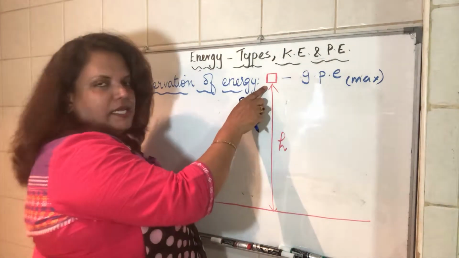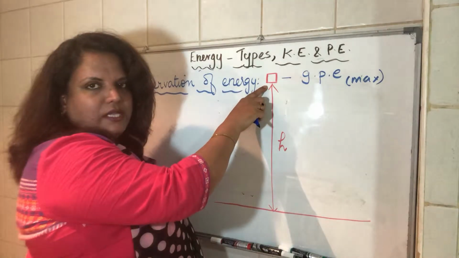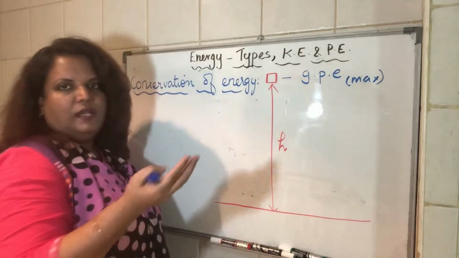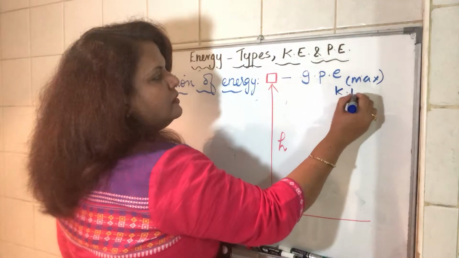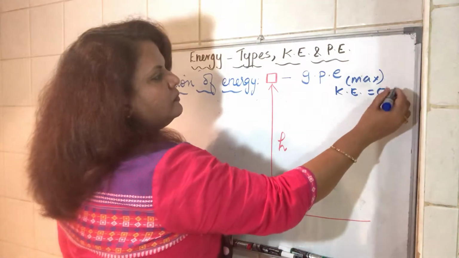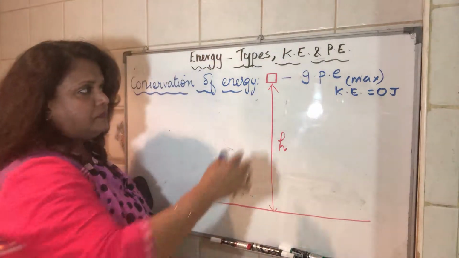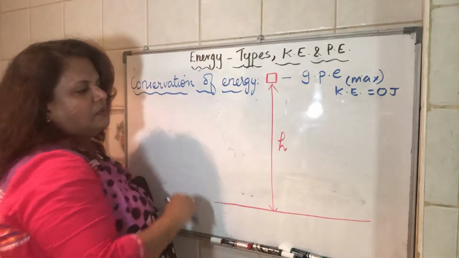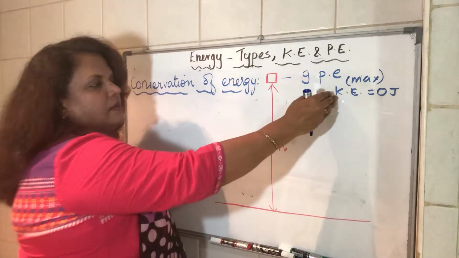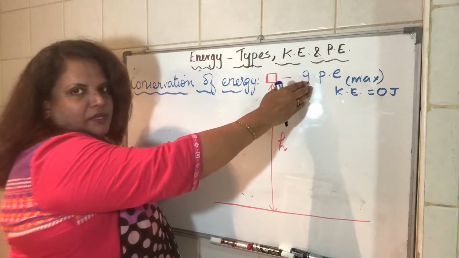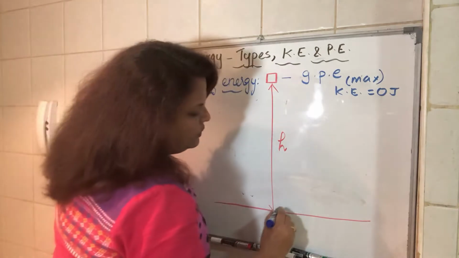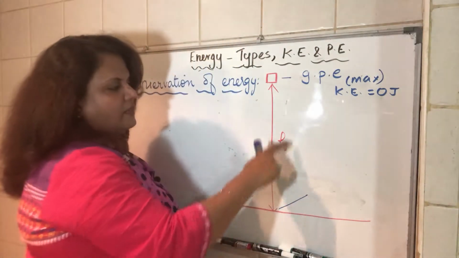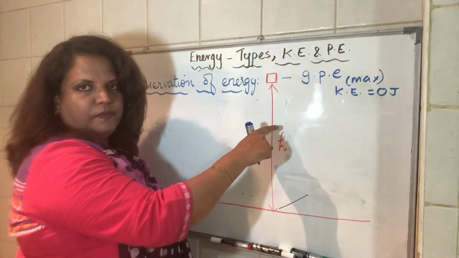Now, what will be the kinetic energy at this point when it is at rest? We know the speed will be 0. If there is no movement, then kinetic energy at this point will be 0 joules. Now, when it falls through the height, KE will increase, GPE will decrease, and as it hits the floor, at this point the height becomes 0, correct?